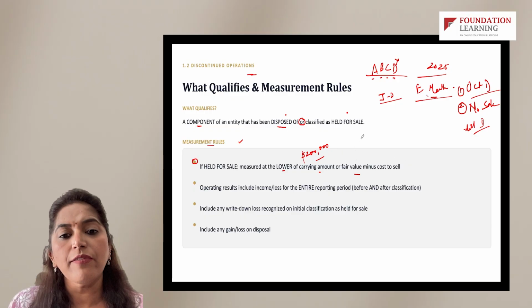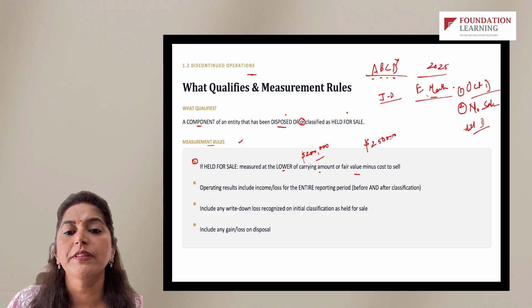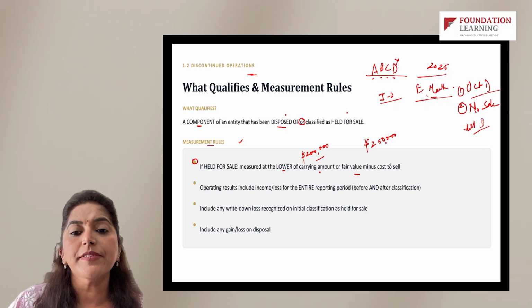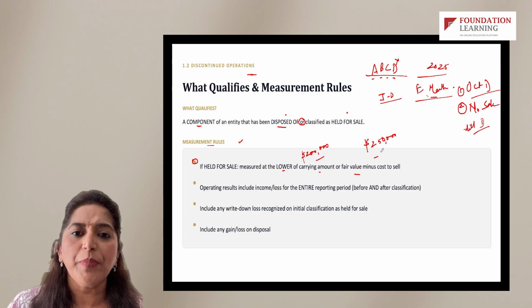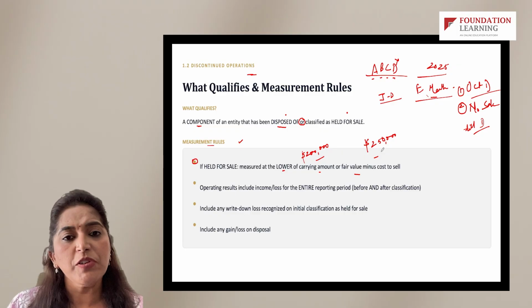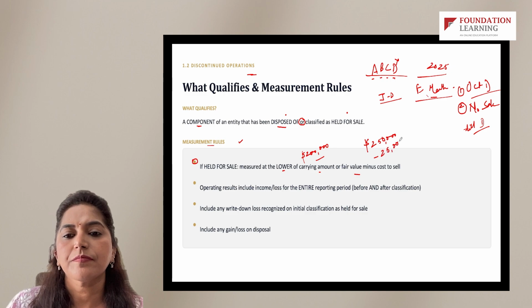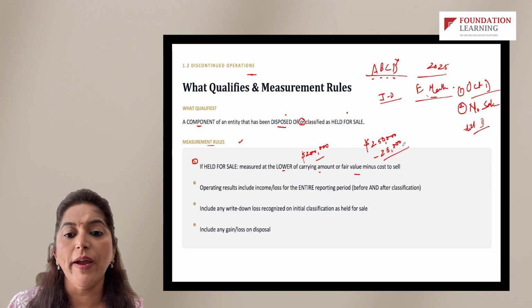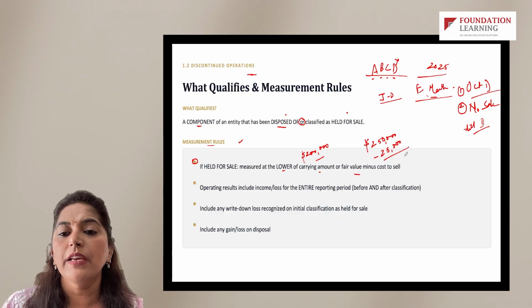Let's say the fair value of that division in the market is $250,000, because if you go out in the market and sell, you might fetch more than your book value. Minus cost to sell, for a financial appraiser or selling expenses, any commission, etc., let's say around $25,000. So the overall fair value minus cost to sell, also known as NRV, is around $225,000.